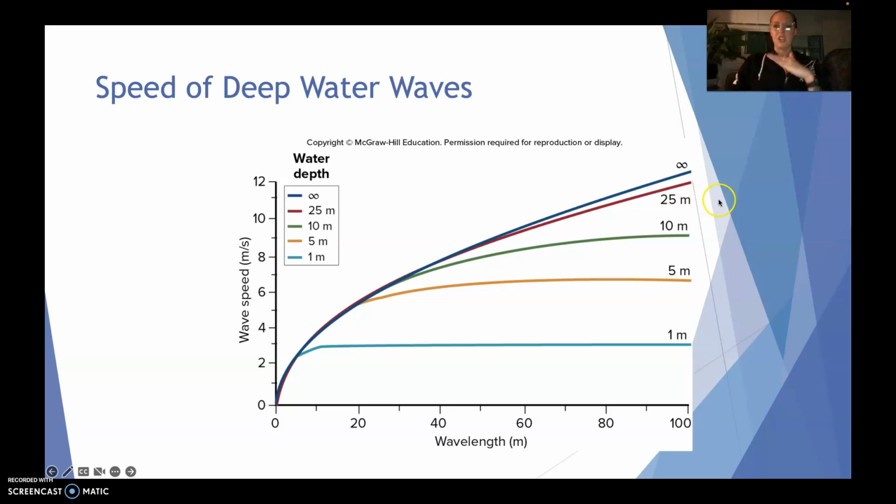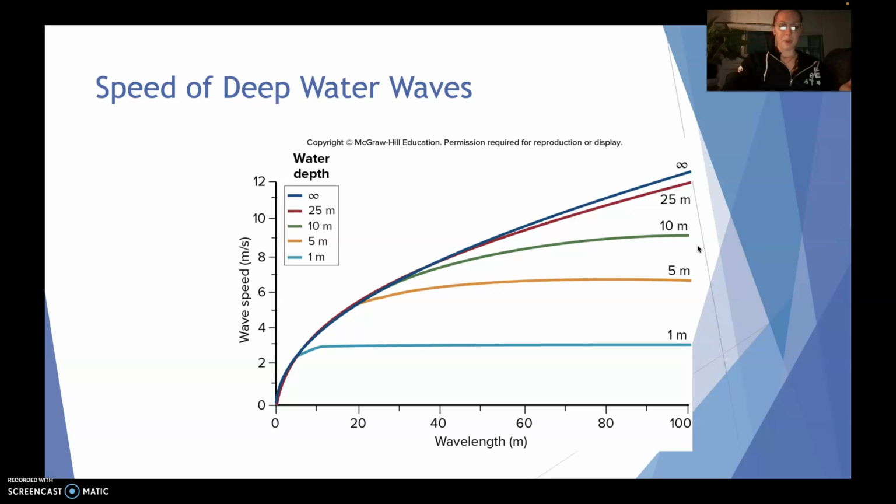It doesn't just continue going on and on forever. It levels out at a particular speed. So for example, for this 1 meter water depth, the wave speed can only travel at like 3 meters per second. It can't go any faster than that. But the water depths of these greater depths have a faster wave speed.